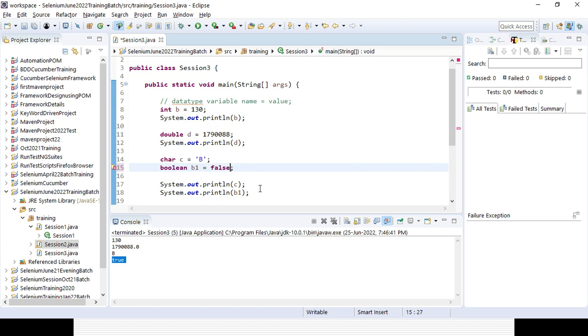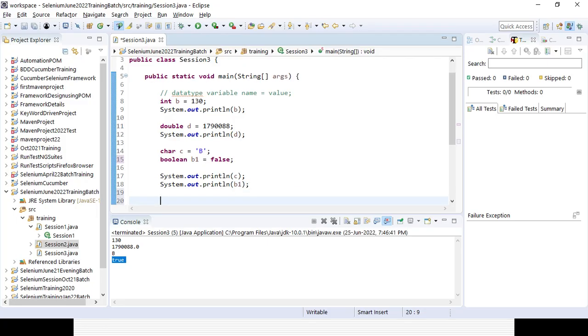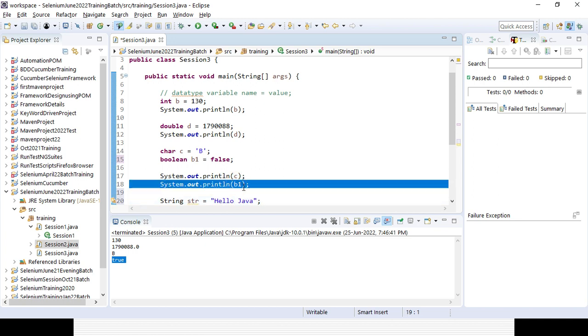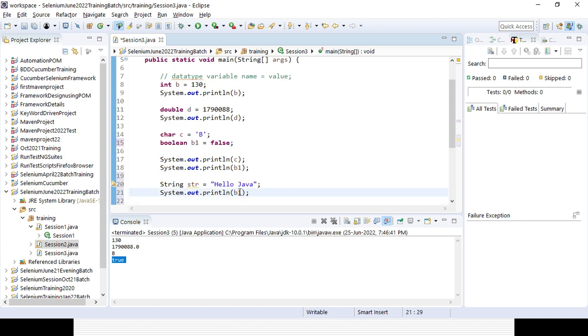Other part, if you want to go to the non-primitive data type, you can declare something called String. So you need to give the data type as String. Say str, I am writing in double quotes, whatever we are already writing, suppose hello Java, and I can print it out. I need to end with a semicolon. So that is the difference, guys, from the data type standpoint. Once you are good with that, it will help you down the line.